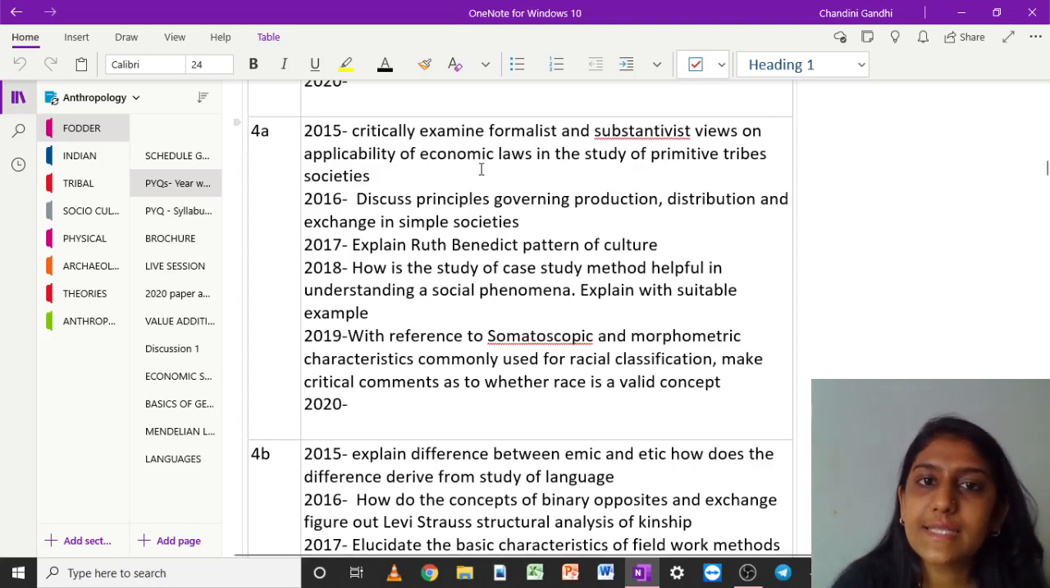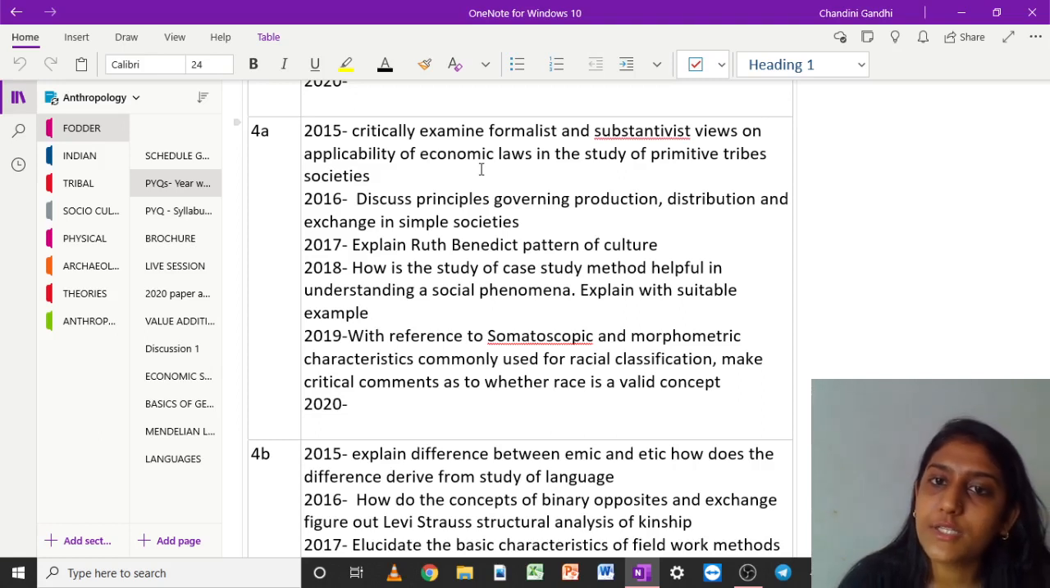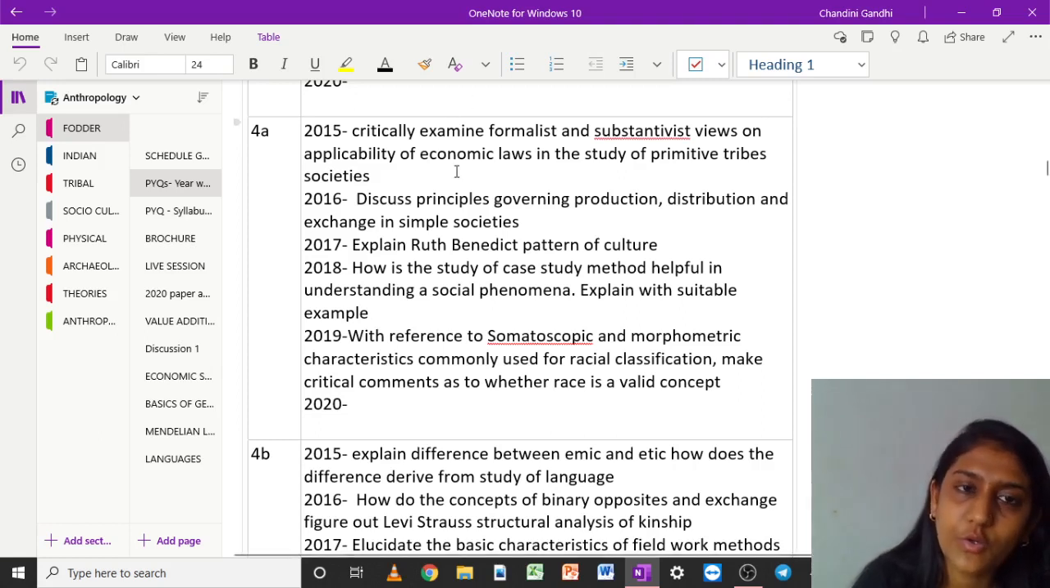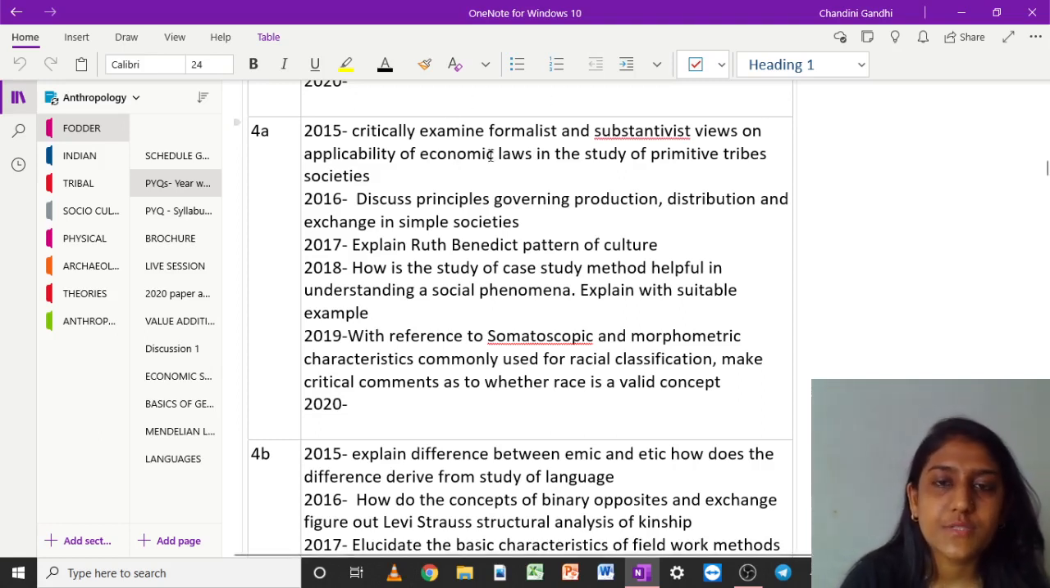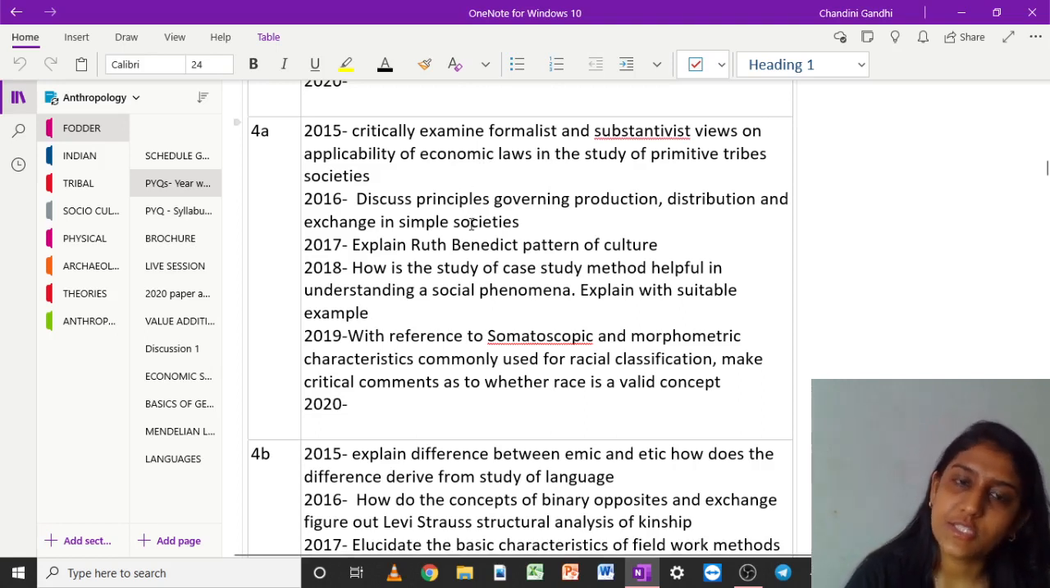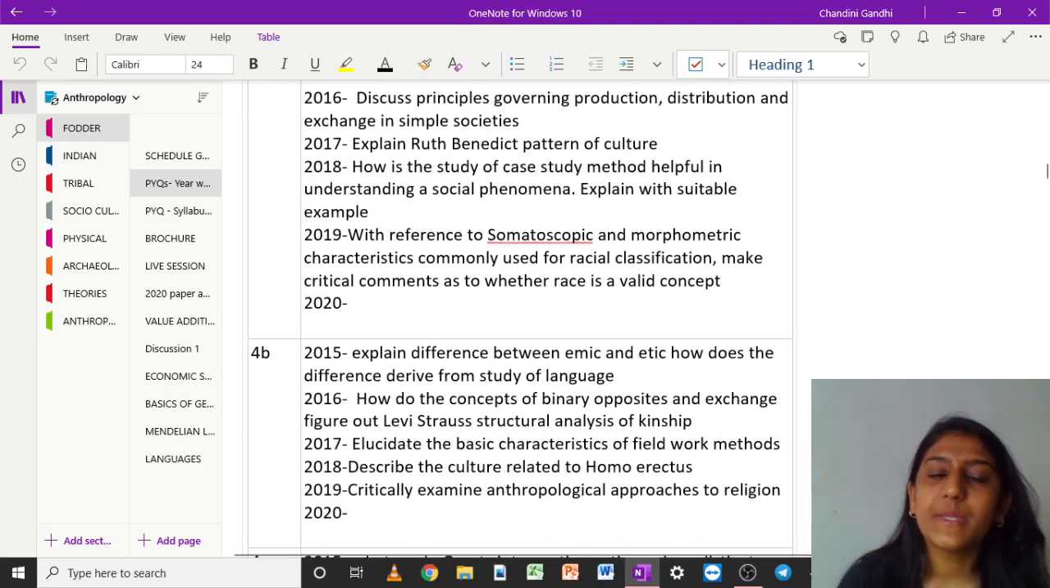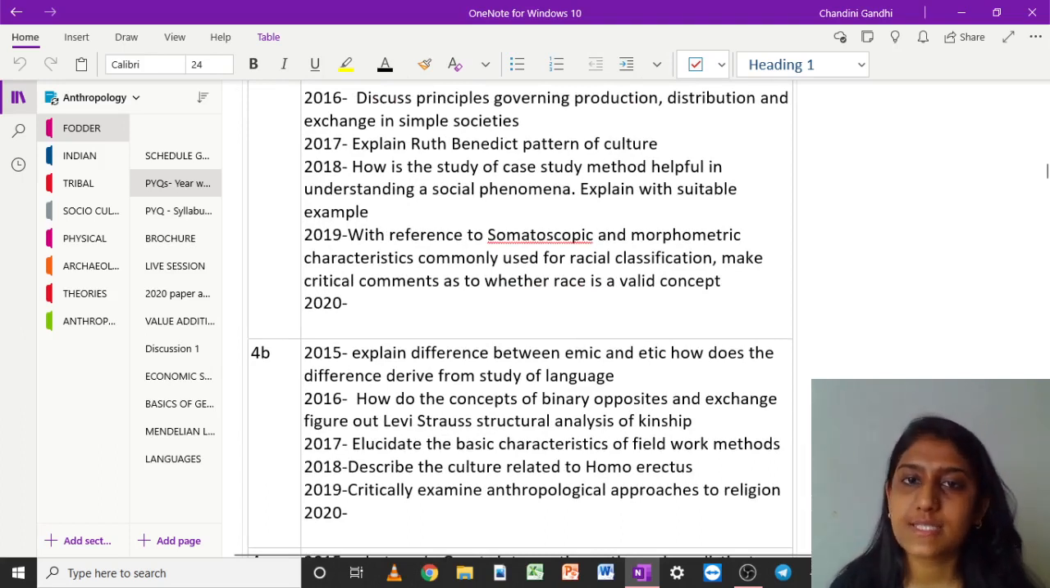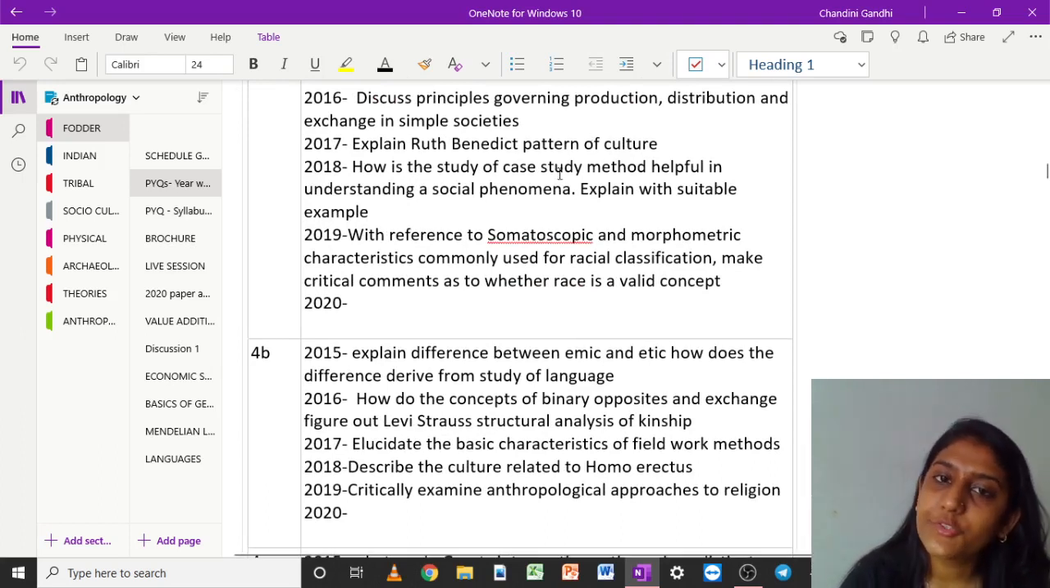So, critically examine formalist and substantivist views on the applicability of economic laws in the study of primitive tribes or societies, right? This is from your unit 3. Then discuss principles governing production, distribution, and exchange. Again, unit 3. Then we have Ruth Benedict's pattern of culture. This is unit 6, the culture and personality school. Case study method, unit 8.